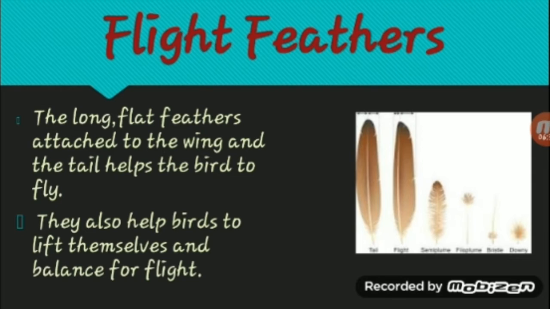So first thing is flight feathers. The long flat feathers attached to the wing and the tail help the bird to fly. So the flight feathers are located at the wing and the tail. They also help birds to lift themselves and balance for flight. The birds have hollow bones, very light bones that help them to float in the air. But the feathers are very light and help to lift the birds and balance themselves.